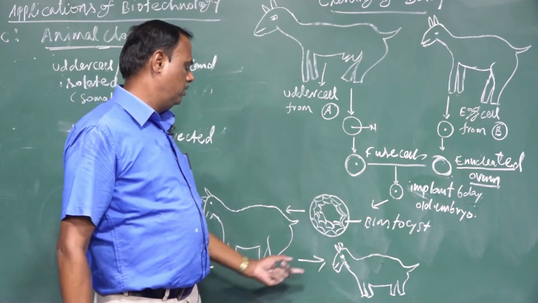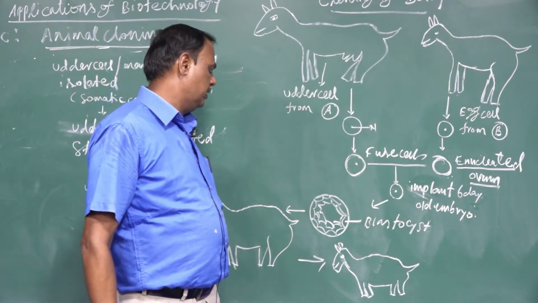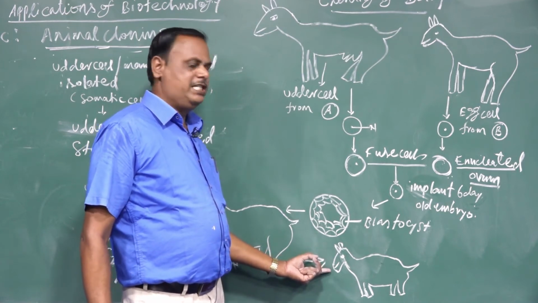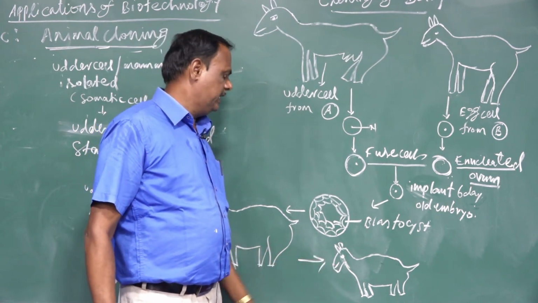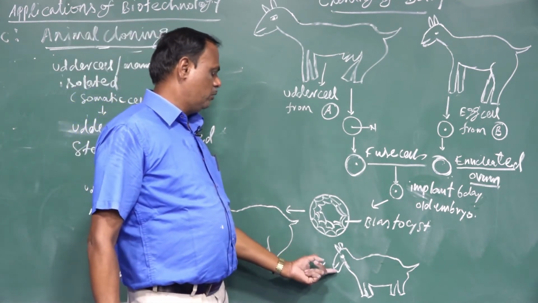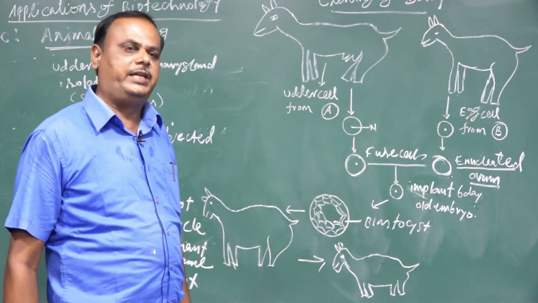When Dolly was born, Dolly is the first mammal, a sheep, which is produced with the help of cloning technology. It is produced from differentiated somatic cells, and also it is produced without the process of fertilization.